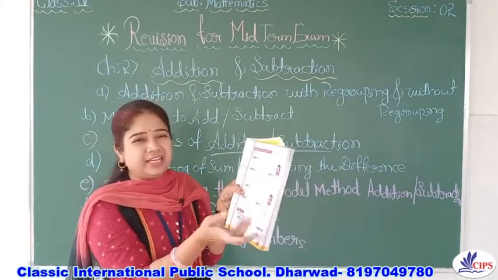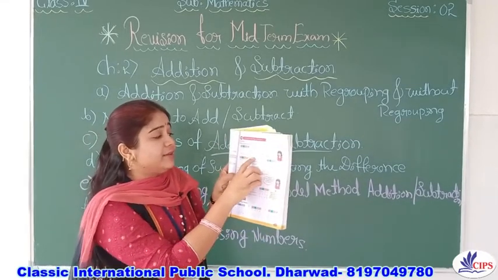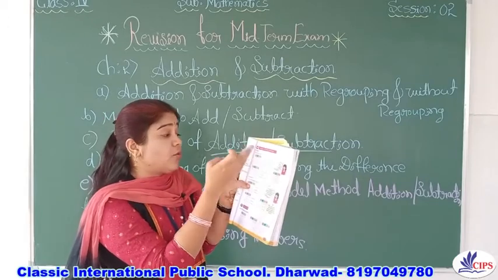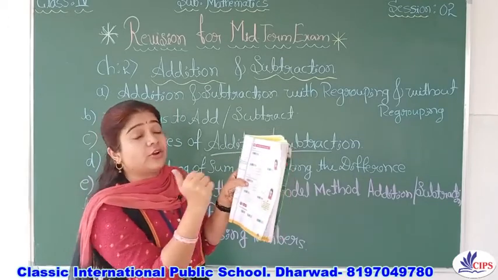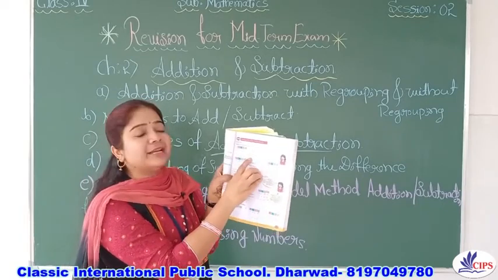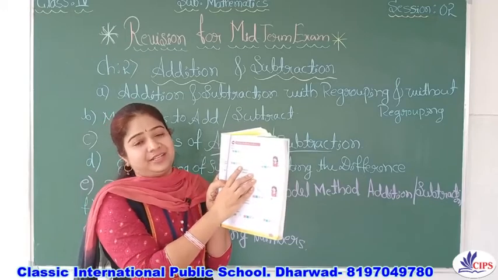Based on that, definitely you will do that. Why? It is very simple. Greater number minus this, and you will get this, right? If you want to find the greater number, what are you going to do? You will add these two, the smaller number and the difference. Definitely you are going to get the greater number.